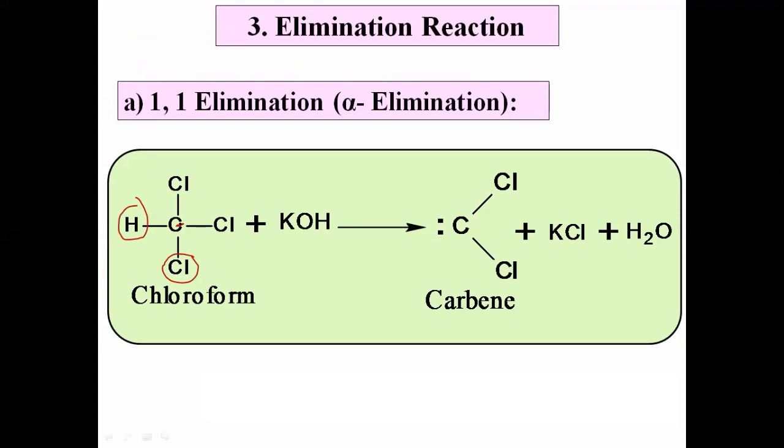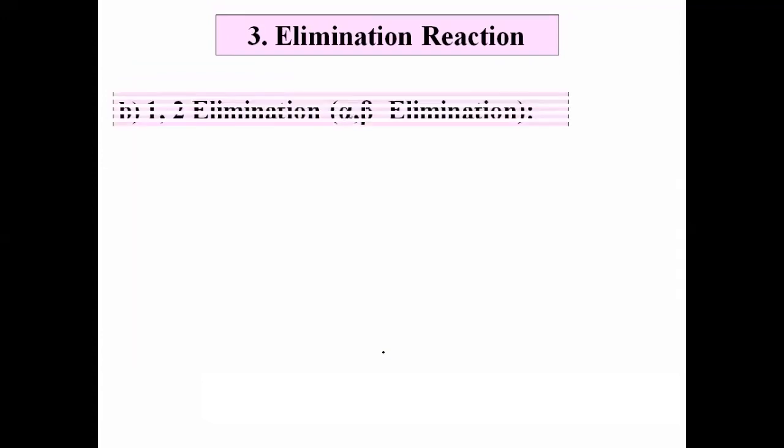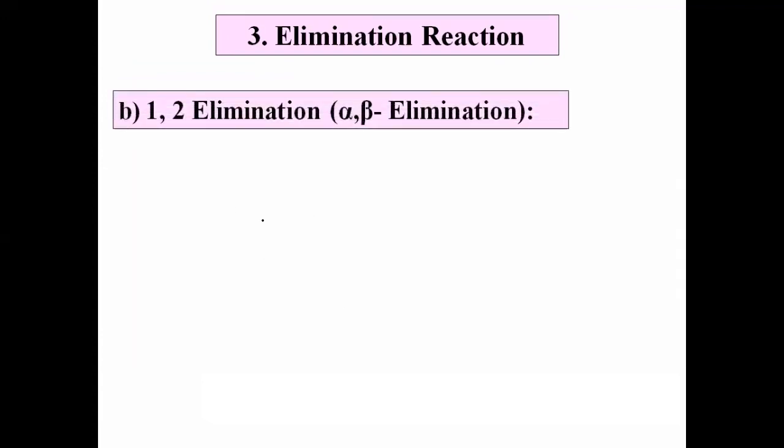Here two atoms are removed from the same carbon atom. Therefore that reaction is called the 1-1 elimination, or it is also known as the alpha elimination. The elimination reaction in which two atoms or groups are removed from the same carbon atom of a molecule is called the 1-1 or alpha elimination. Okay, this is the first subtype. Now let us see second, 1-2 or alpha beta elimination.